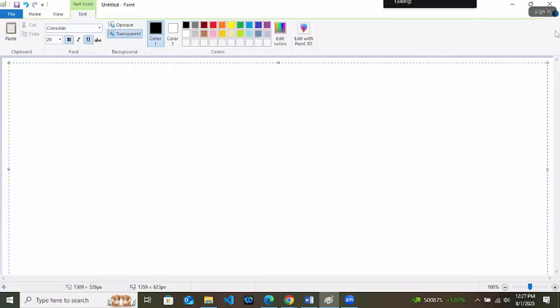Switch statement. The switch statement in JavaScript. By the way, it is in Java also, C also.